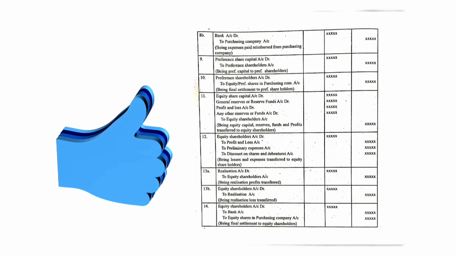And the 14th entry is the final entry where the final settlement of the equity shareholders takes place. The equity shareholders account debtor to bank account, to equity shares in the purchasing company account. Here the equity shareholders are paid both in cash and in equity shares with the respective value by the purchasing company.